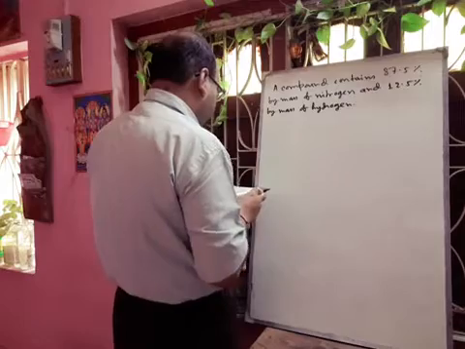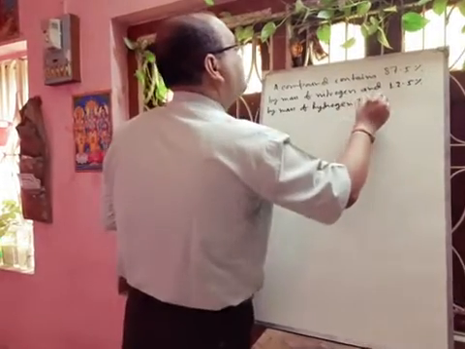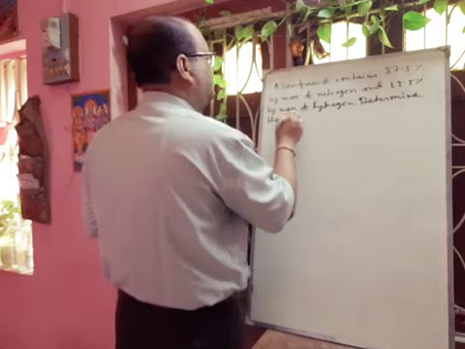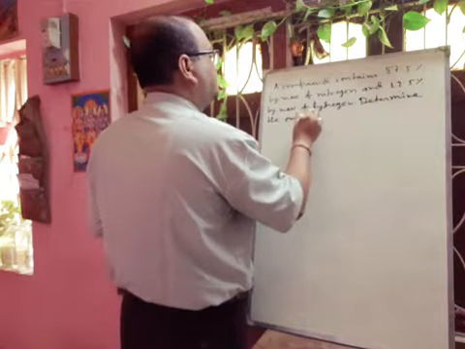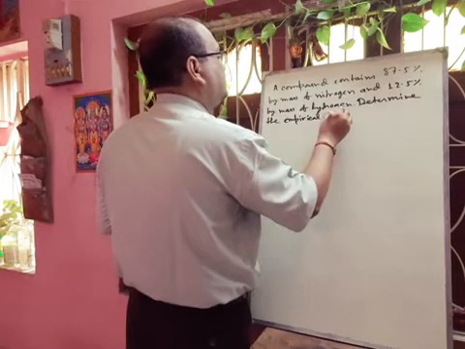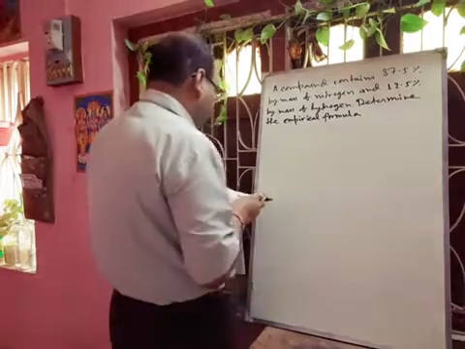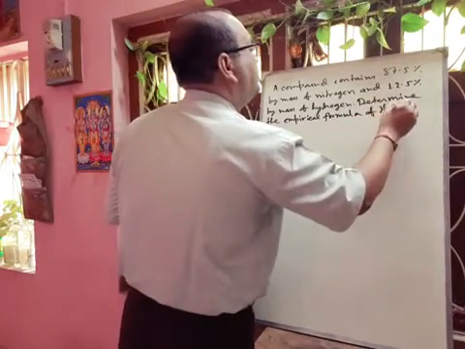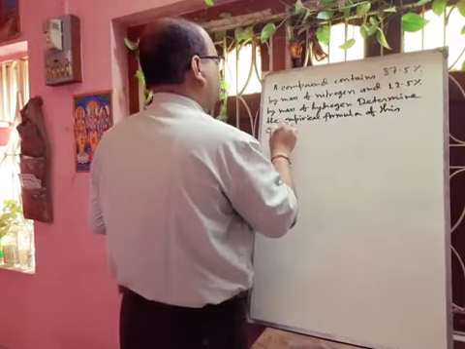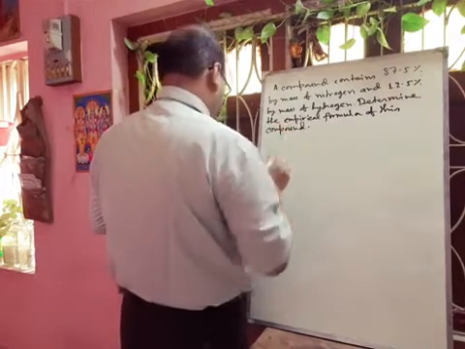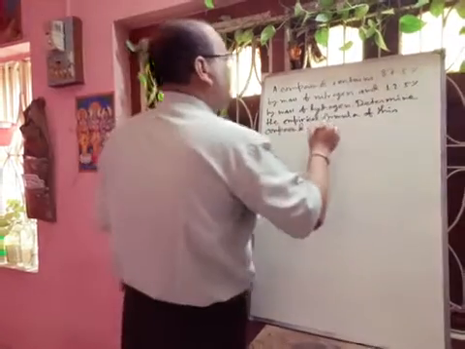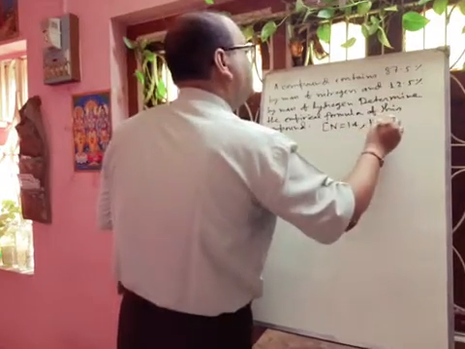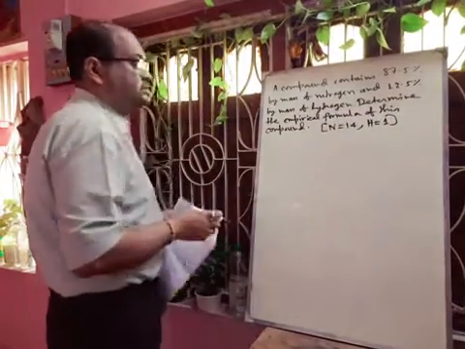Determine the empirical formula of this compound. Here nitrogen is 14 and hydrogen is 1. Write only the answer.